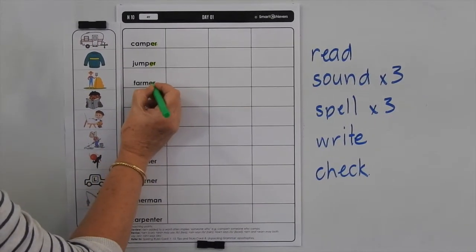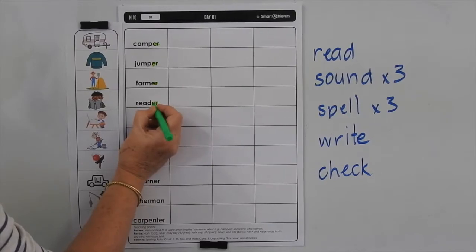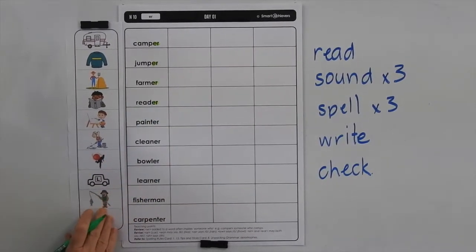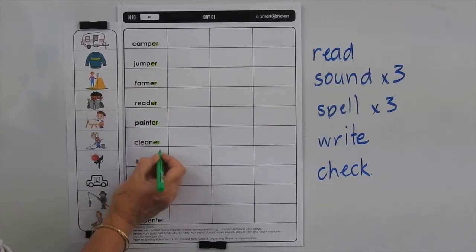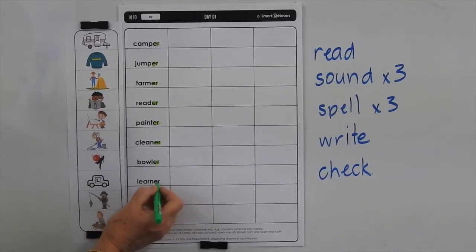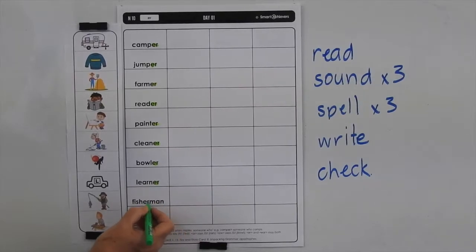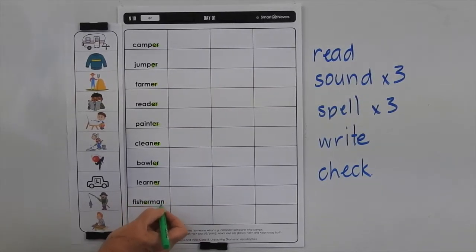Someone who farms is a farmer. Someone who reads is a reader. Someone who paints is a painter. Someone who cleans is a cleaner. Someone who bowls is a bowler. Someone who learns is a learner. Someone who fishes is a fisher. And in the olden days it was quite commonly a man, so fisherman.